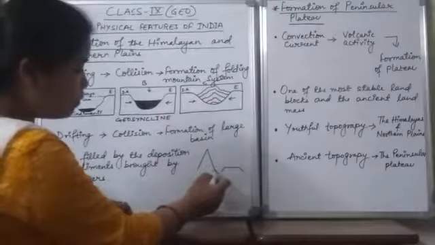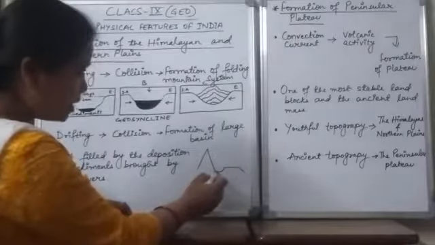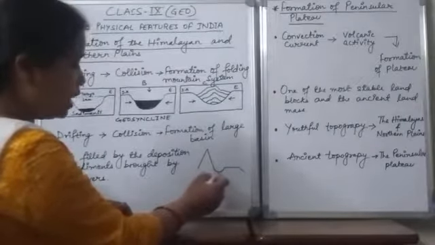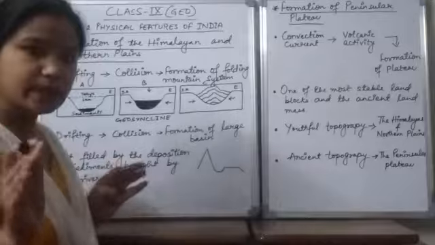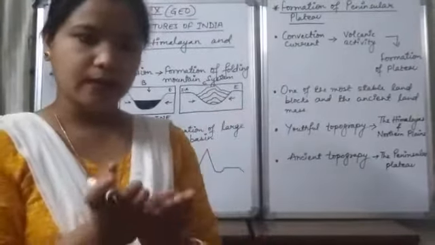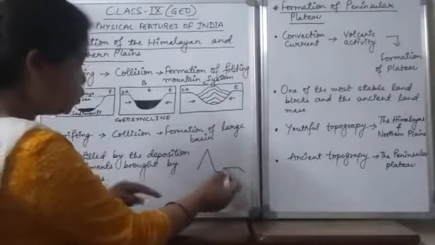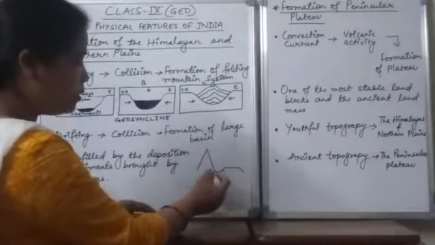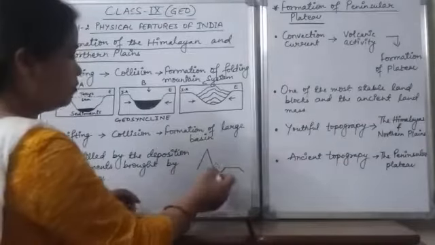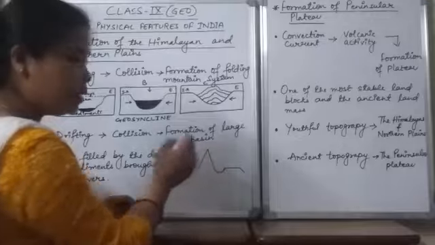So in between the Himalaya and the peninsular plateau, a kind of basin was created. You must have seen a wash basin at your home. In the same manner, the basin was created. A U-shaped basin was created in between both the physical features.